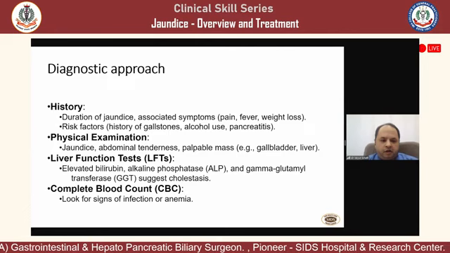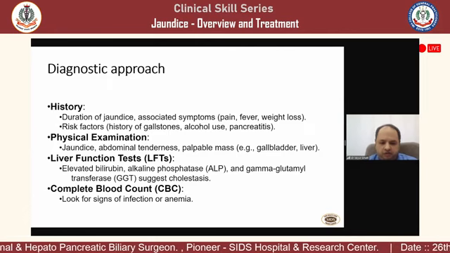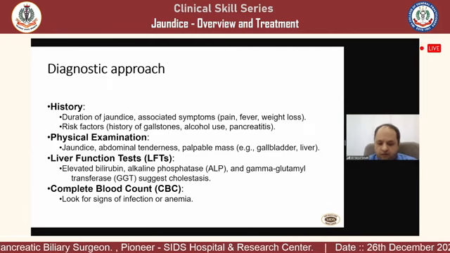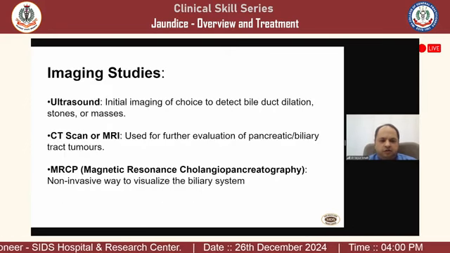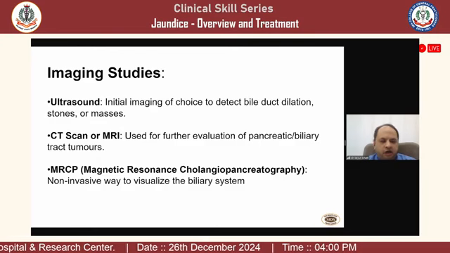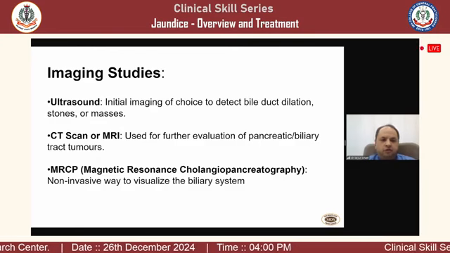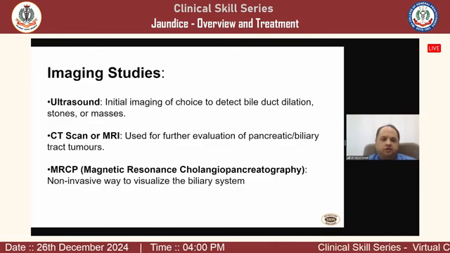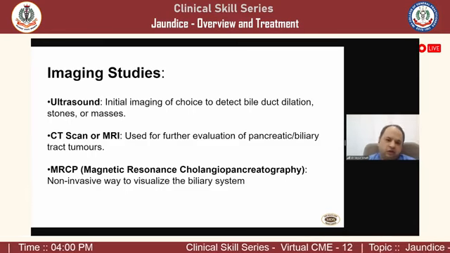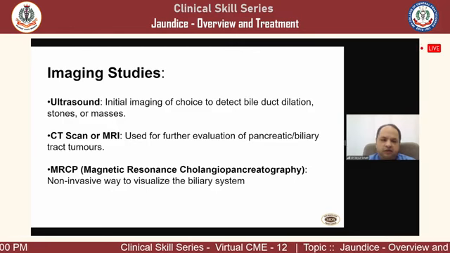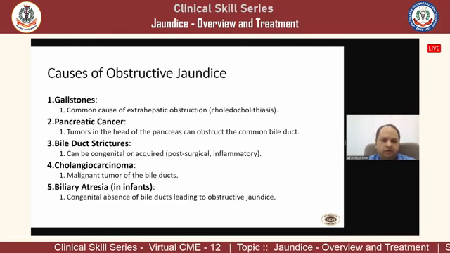LFT and CBC are a very important part of the tools that we'll discuss later. For imaging, there are three basic studies that can help diagnose and resolve all the problems of jaundice: ultrasound, CT scan, and MR. We'll see how they are utilized in particular cases when we discuss the cases.